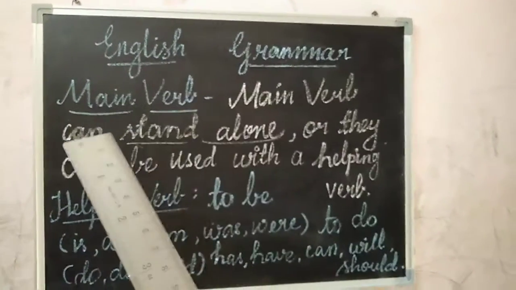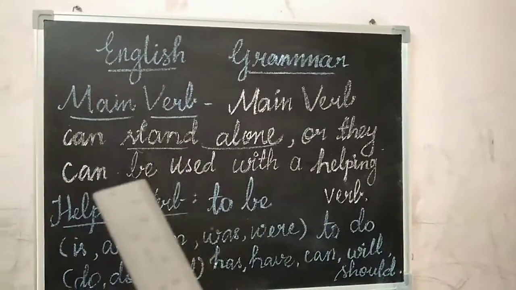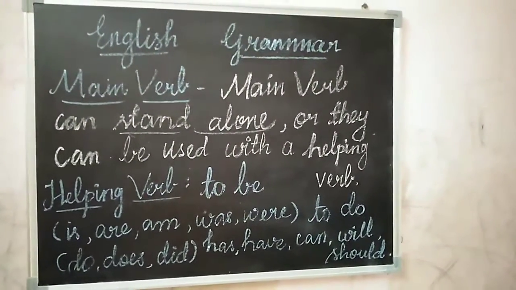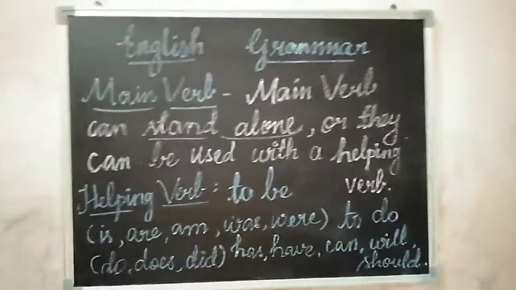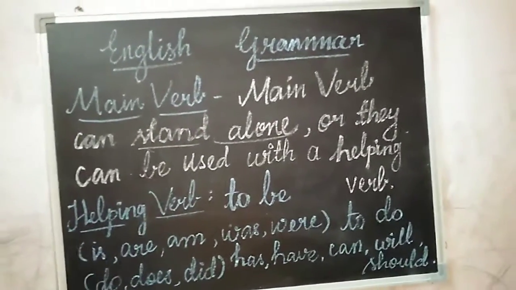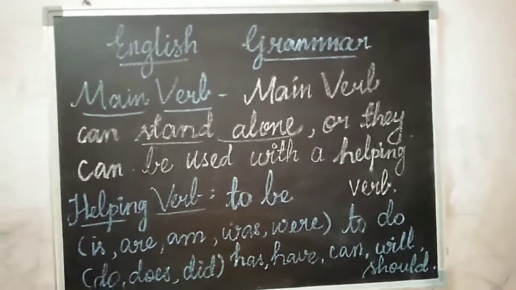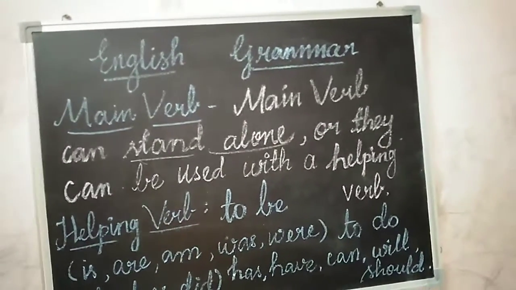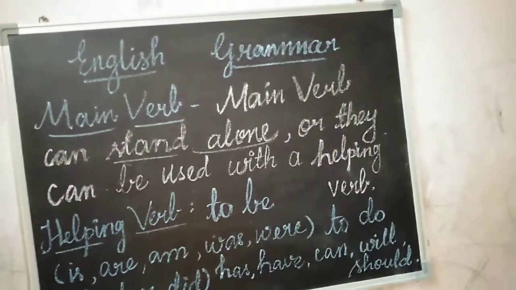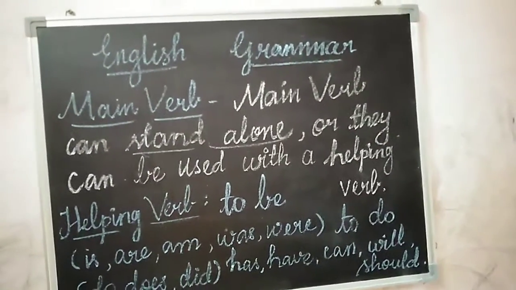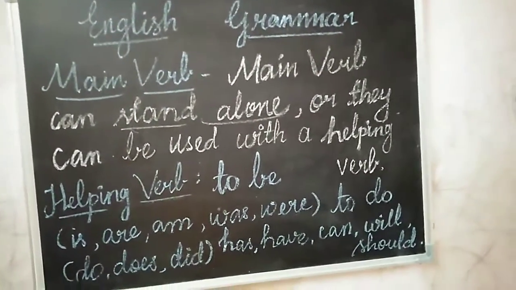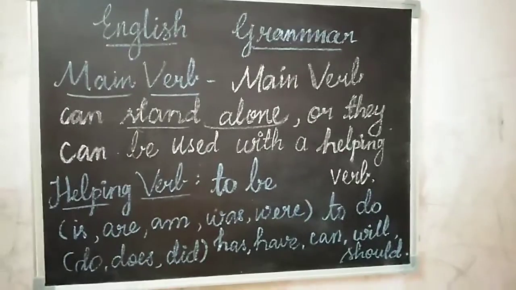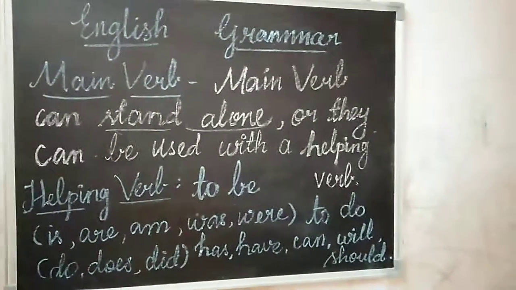And what is meant by main verb? Main verb means a main verb can stand alone or it can be used with a helping verb. Main verb can always stand alone. Alone means it always stands individually. It can stand alone and it can be used with the helping verb.